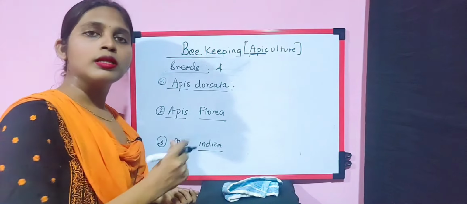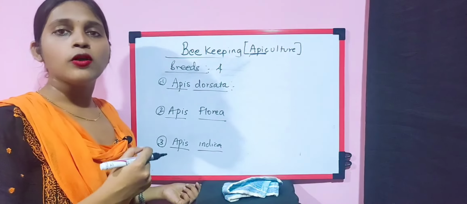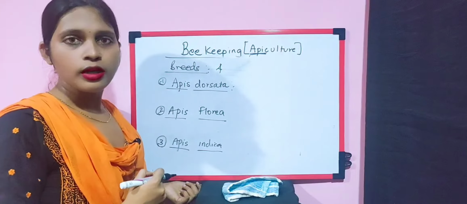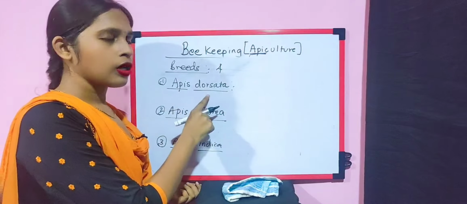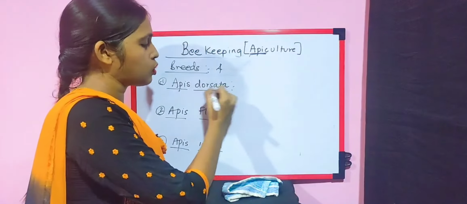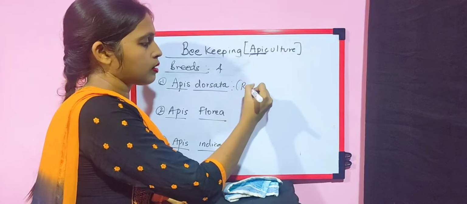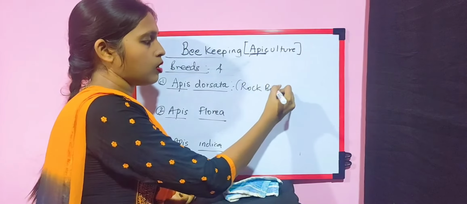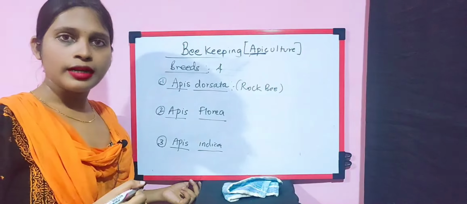Yes, so these are the 3 Indian or indigenous species of honeybee. Apis dorsata, its common name is rock bee, or it is also called giant bee.